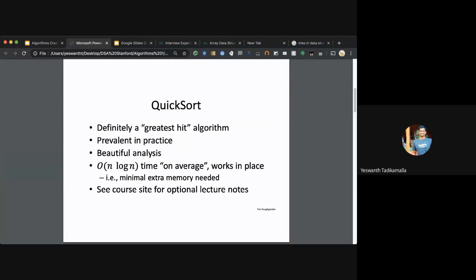The worst runtime is about order of n squared, but the worst runtime comes when the given array is already sorted in some fashion. But in real time, that's only 50% likely. I'll tell you why. And yes, quicksort has an n log n runtime.